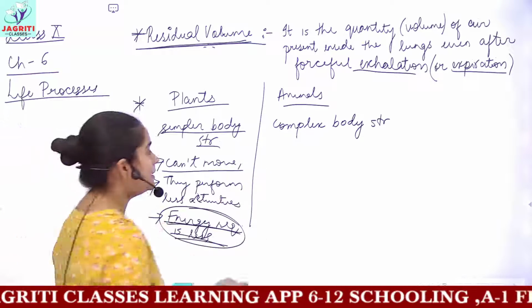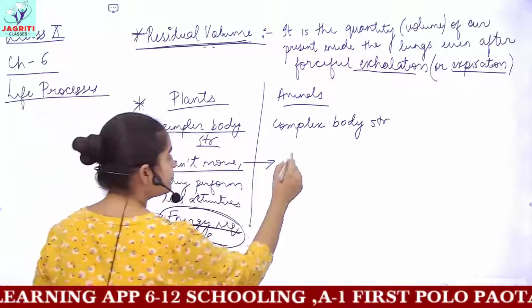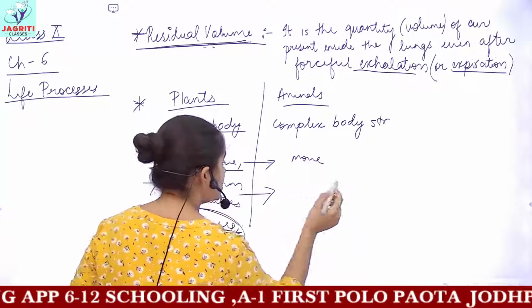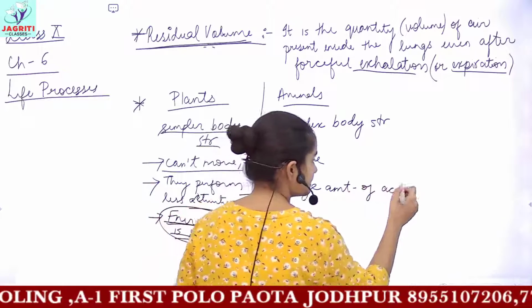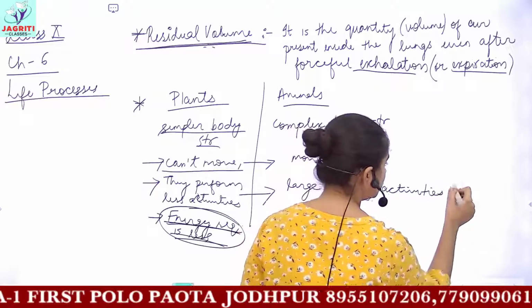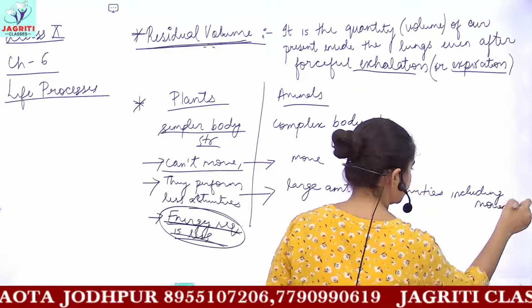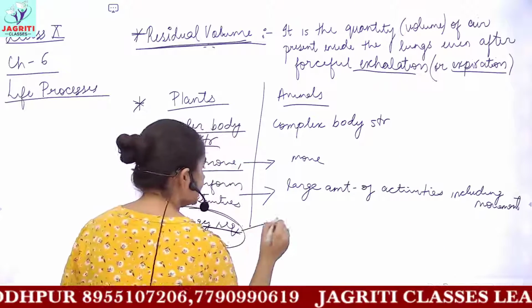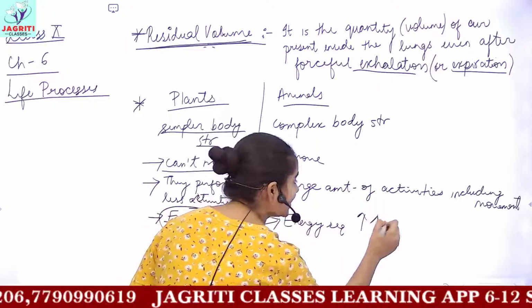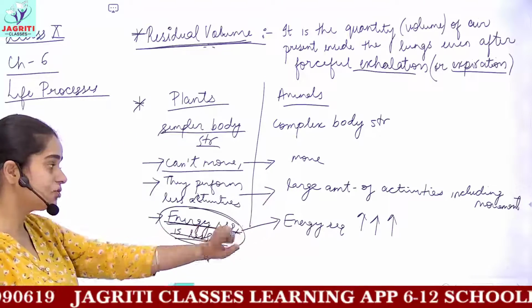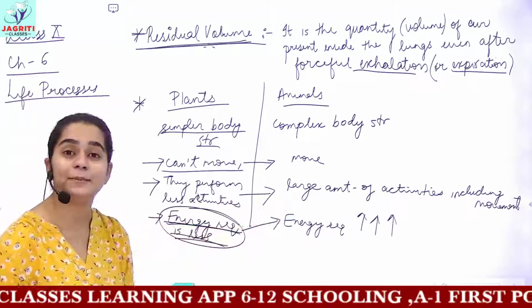Now I am writing it directly here that energy requirement of animals is more. You can write that because animals can move and because they perform a large amount of activities including movement. So because of these two reasons, we say that their energy requirement is very high. So this is the first reason you should know: energy requirement of plants is lower compared to energy required by animals.